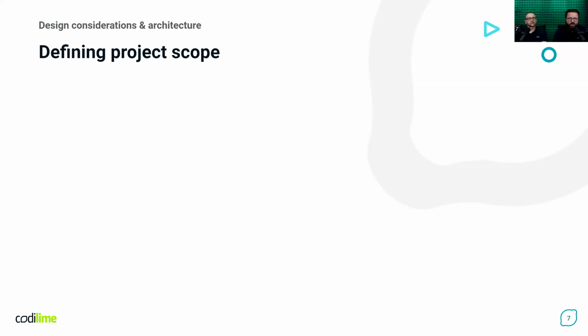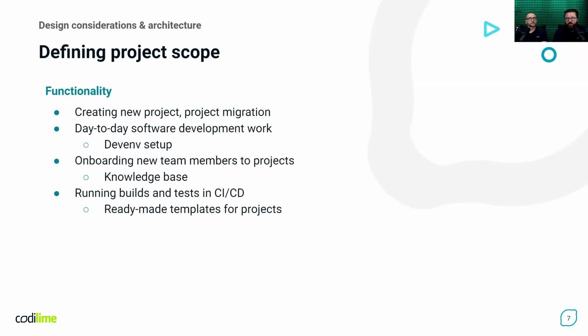Next, for our internal development platform, we need to define the scope of the project. We start with the functionality. Obviously, the project team needs to be able to create new projects, migrate projects, set up a dev environment, share knowledge, and run tests and builds.